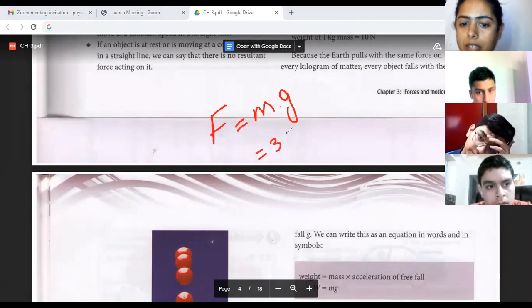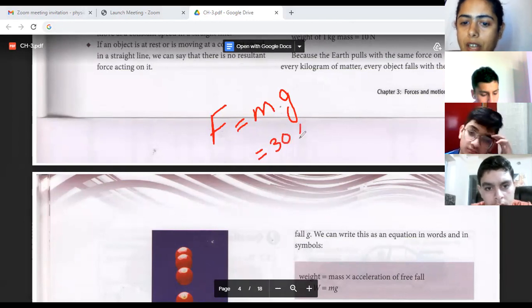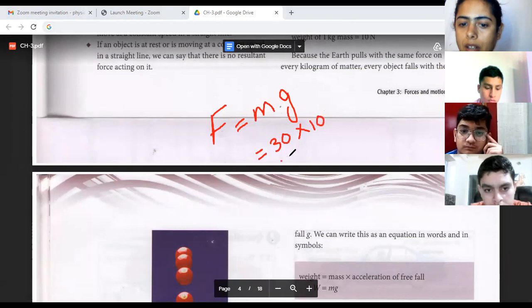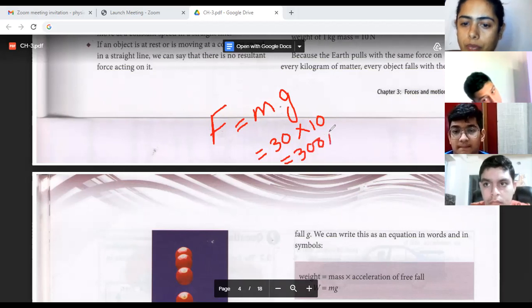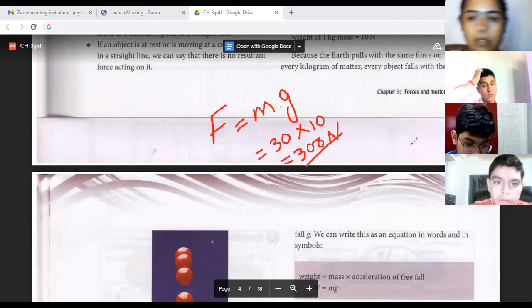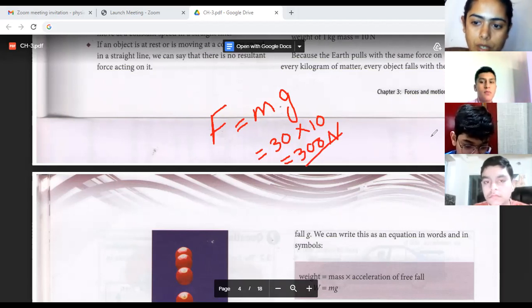Let's say 30 kg is your M. G value, it is definitely going to be 10 meter per second square. And when you multiply it, it's coming to be 300 Newton. 300 Newton. So this is the answer. Clear?